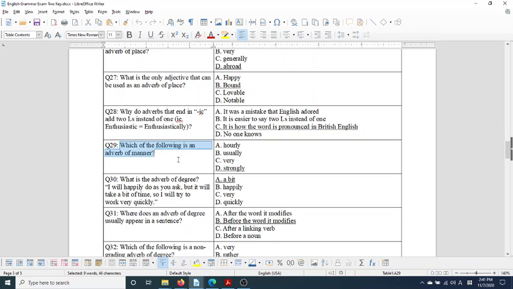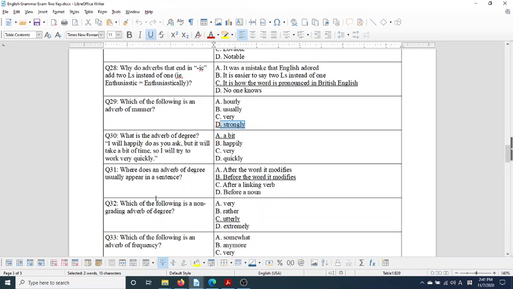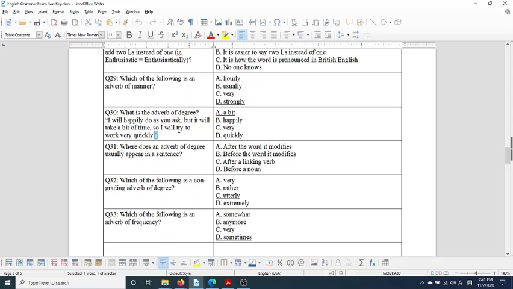Which of the following is an adverb of manner? How something is done? Strongly. What is the adverb of degree in the sentence? I will happily do as you ask, but it will take a bit of time, so I will try to work very quickly. So degree means how much, in this case, a bit.